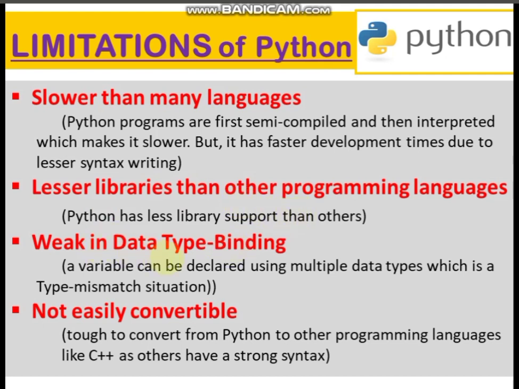And it is weak in data type binding. Now data type binding you will learn in later videos, when we learn about data types, that a variable can be declared using multiple data types, which is a type mismatch. Like you define a variable as a numeric type, and then next you can define it as a text type. So the different data types it supports, and that makes a bit of limitation for this language.